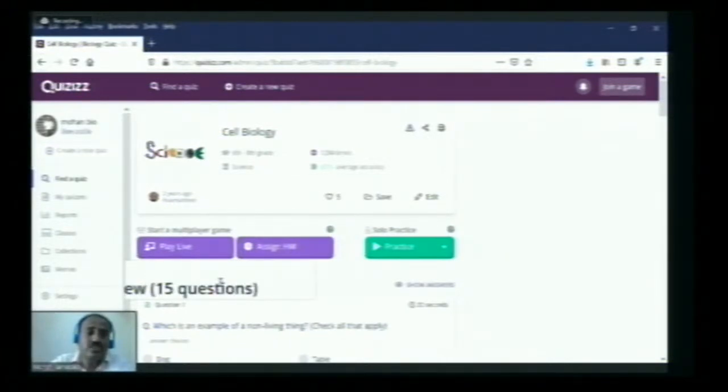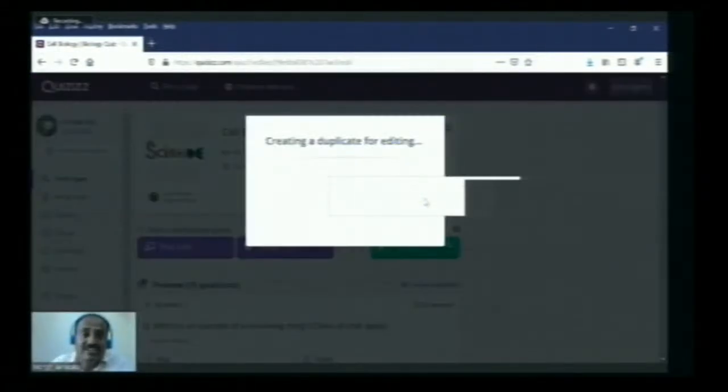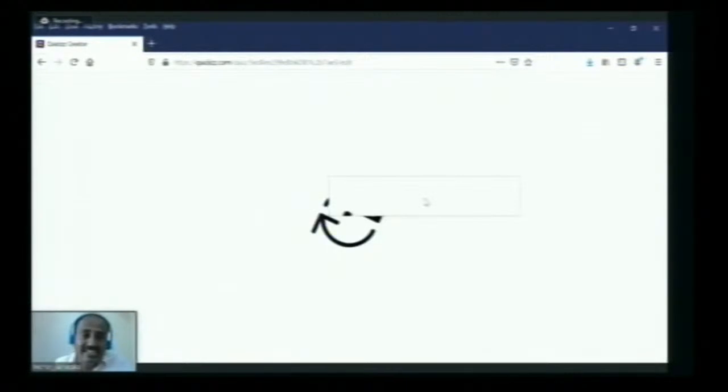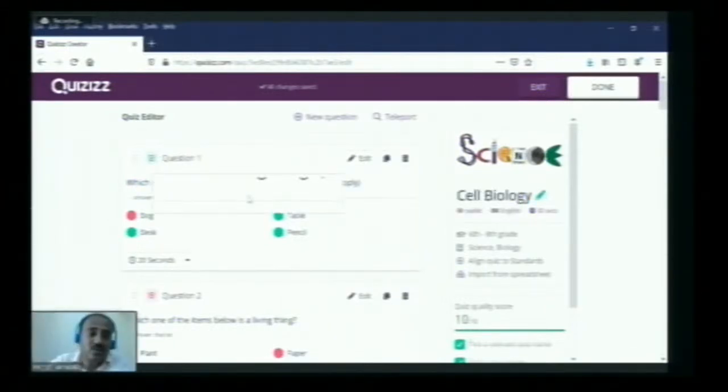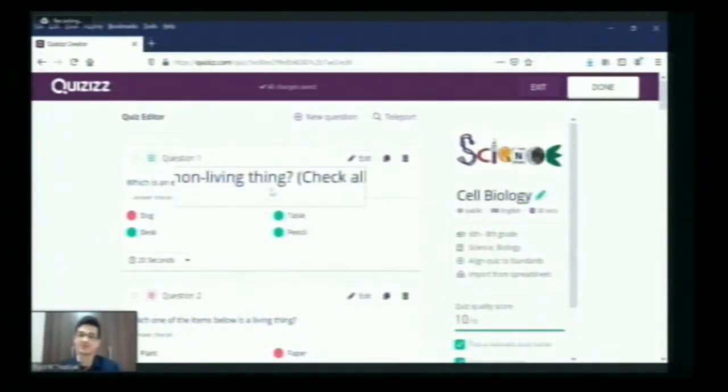If you like the questions, what you have to do is just click on edit. That quiz will be duplicated and will come into your portal. You can delete the questions you don't need, add questions, or edit them, and it becomes your own quiz. Like that, we can use others' resources as our own and adjust them to our requirements.